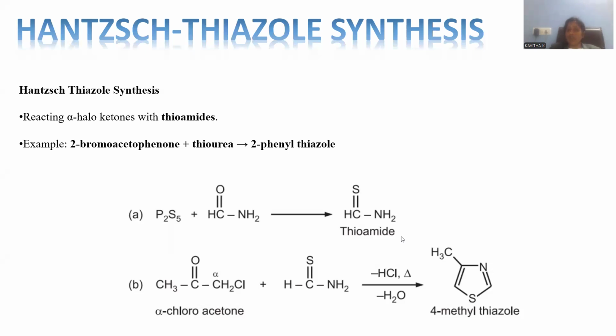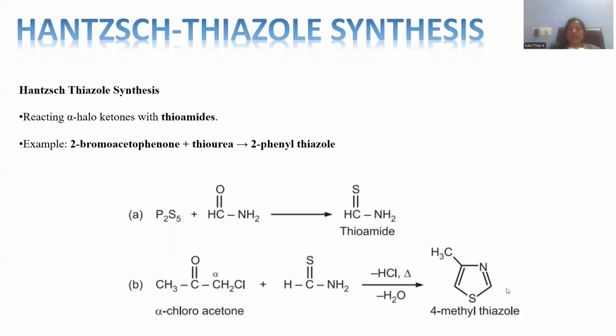Formamide turned into thioamide. The thioamide can be treated with the other starting material taken as a precursor, called alpha chloroacetone. Alpha chloroacetone is the other precursor, and both are condensed in such a manner that condensation is accomplished between them, giving rise to a 5-member ring system.